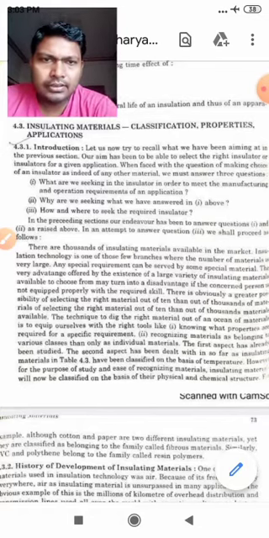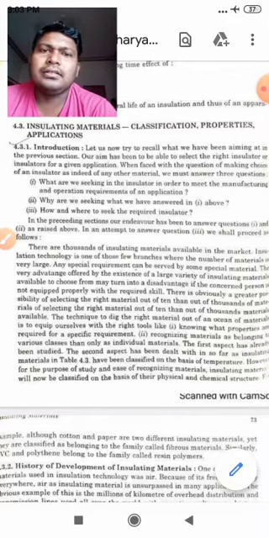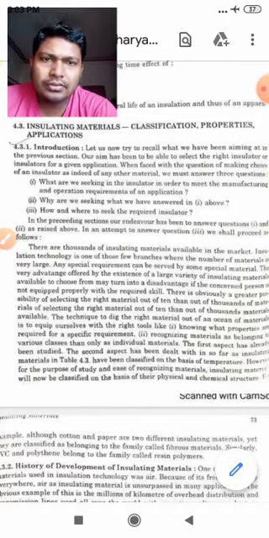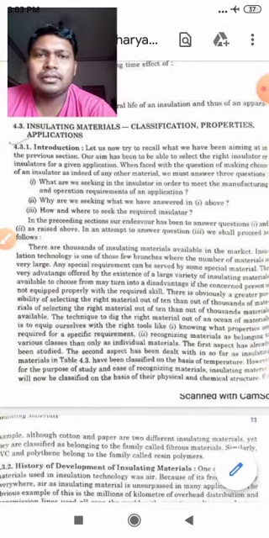The technique to dig out the right material from an ocean of materials is to equip ourselves with the right tools, like knowing what properties are required for a specific requirement. And the second one is recognizing materials as belonging to various classes. The first aspect has already been studied, and the second aspect has been dealt with, in so far as insulation materials are concerned, in Table 4.3.